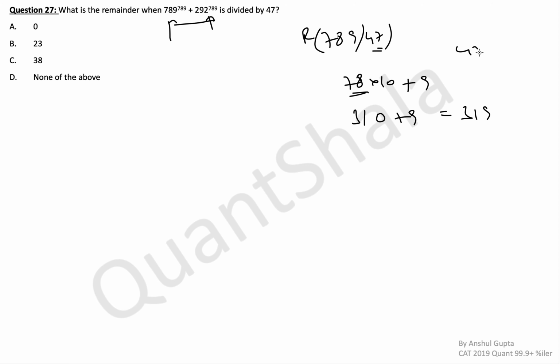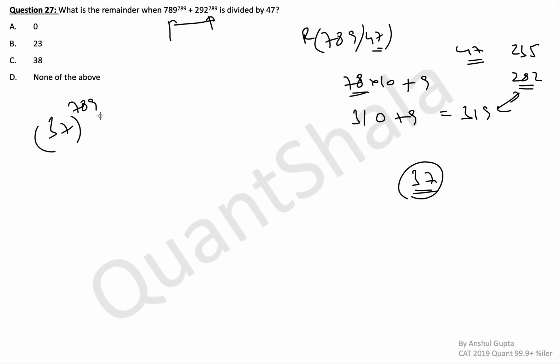And then you see 47. What is 47 into 5? It's 235. Add 47 here again. What do you get? 282. Right, 275, 282 is what you get. So what is the difference between these? 18 plus 19, 37. So 37 is the remainder that you get with 789. So the first term comes out as 37 raised to the power 789.